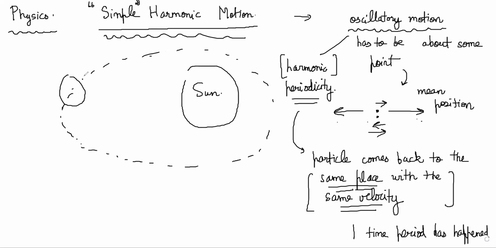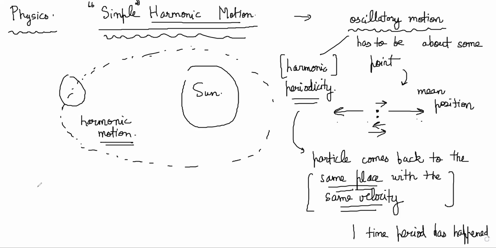No. So there must be some qualifying thing which makes some motion simple harmonic and some motion just harmonic. So this is a harmonic or periodic motion, but it is not simple harmonic. We will try to understand what makes a particular type of motion simple harmonic motion and why we are studying it.